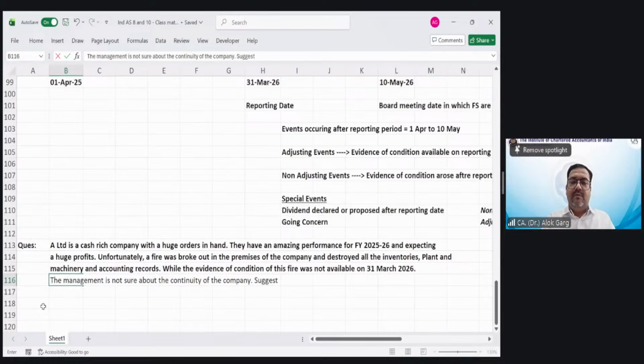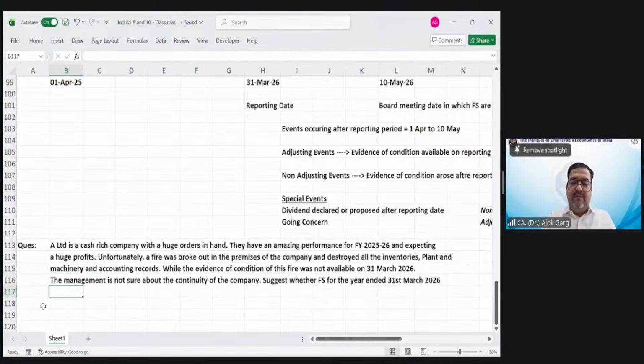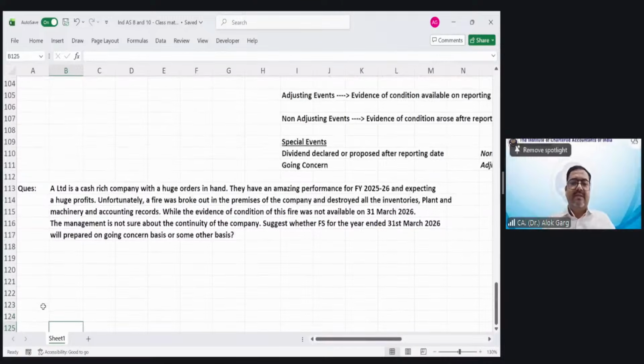Suggest whether the financial statement for the year ended 31st March 2026 will be prepared on going concern basis or some other basis, right? What is your answer? On some other basis like liquidation basis or realizable basis, right? Answer.